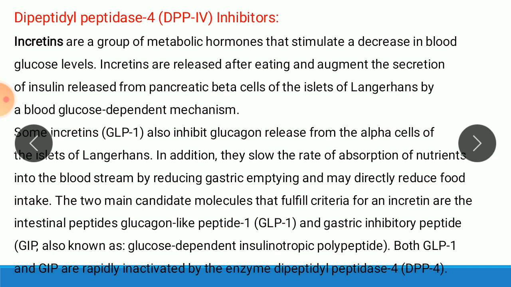The two main candidate molecules that fulfill the criteria for incretin are intestinal peptides: glucagon-like peptide GLP-1, and the second one is gastric inhibitory peptide, GIP, also known as glucose-dependent insulinotropic polypeptide. Both GLP and GIP are rapidly inactivated by the enzyme DPP4.